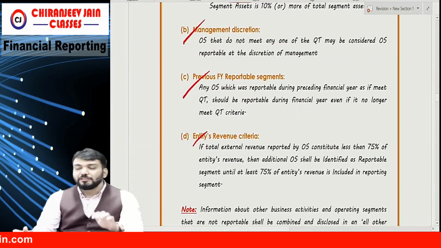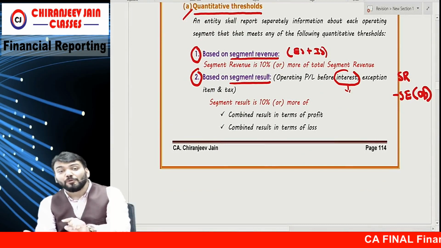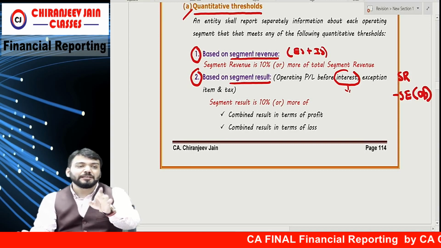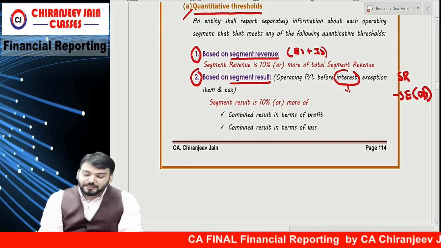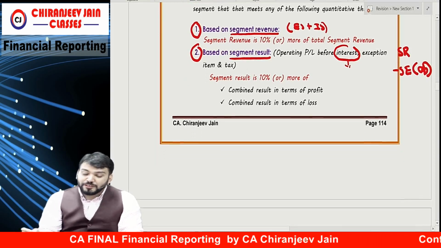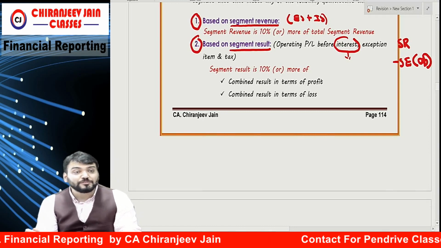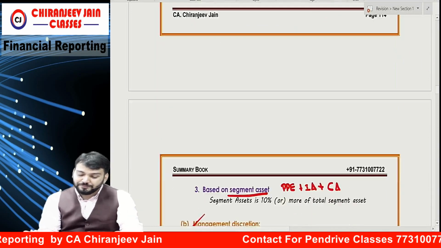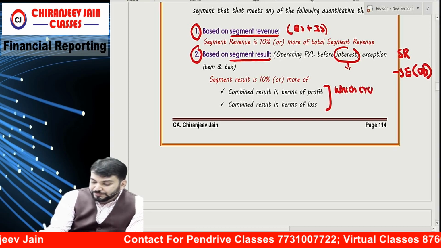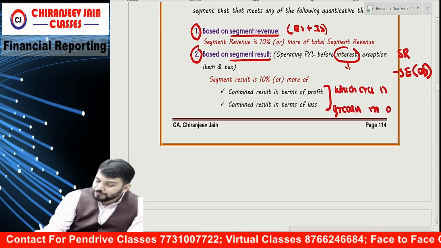Yes. So what is QT? What have they said? Segment revenue is 10% or more of total segment revenue. So if this criterion is satisfied, it becomes a reportable segment. Second, segment result is 10% or more of the combined result in terms of profit or the combined result in terms of loss, whichever is greater, in what?